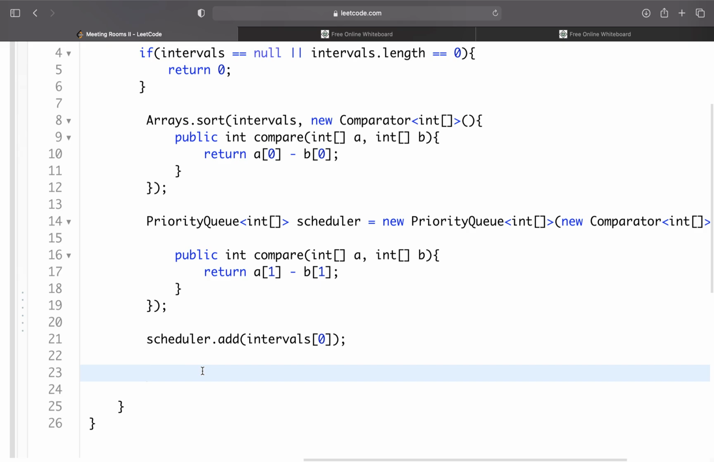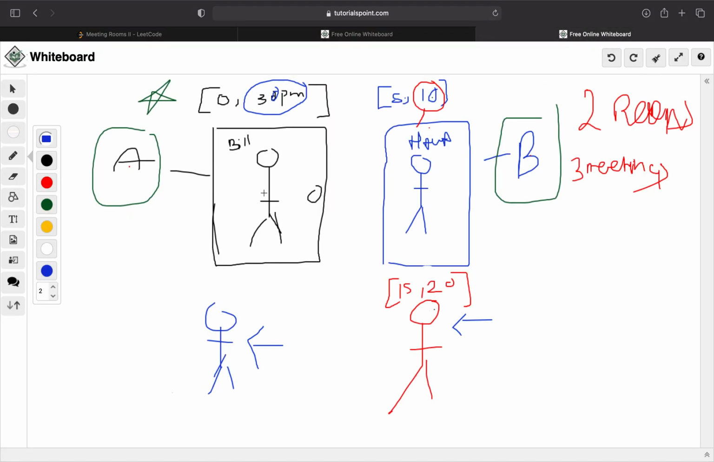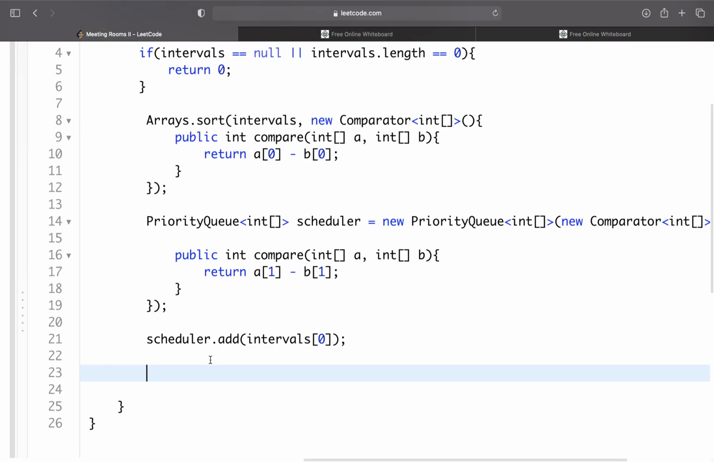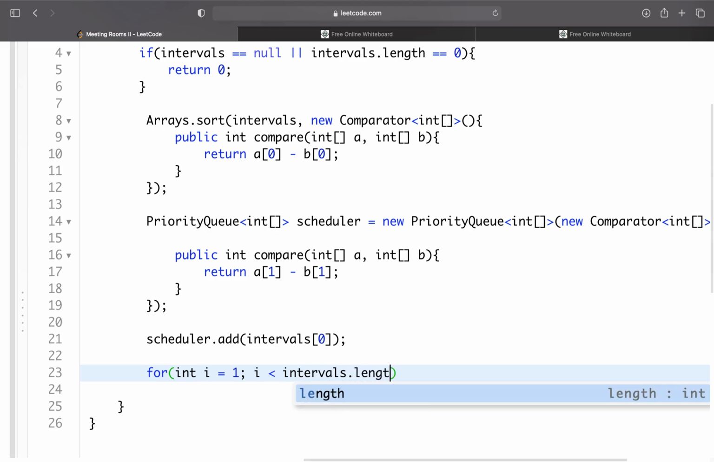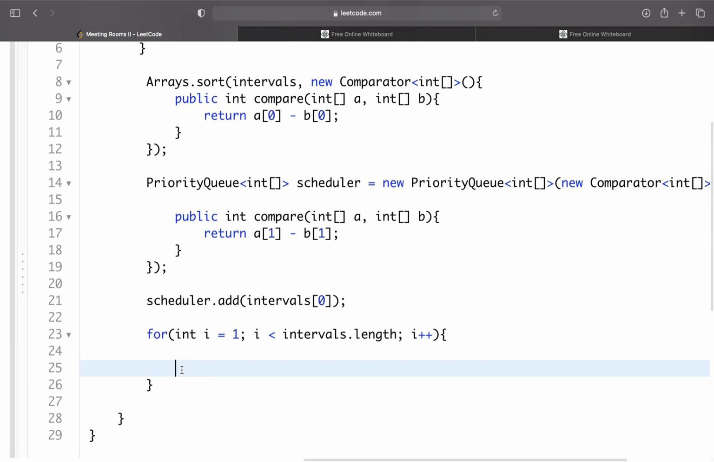So now to simulate us knocking door to door, asking what time does your meeting end, do I need a new room or can I reuse your room, we're going to traverse through the intervals. Basically, that simulates us going door to door. So for i equals 1, i less than intervals.length, i plus plus, and this is when we start knocking on the doors. What we're first going to do is have a variable to represent the meeting that's going on right now.